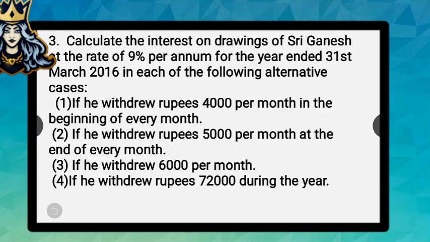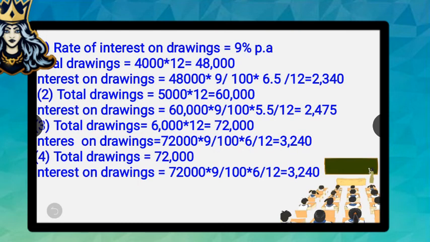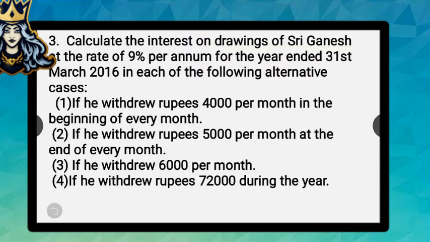If he withdrew 6,000 per month. So there's a small difference in these total drawings. 6,000 into 12, which is 72,000, is his total drawings. Look, a small difference is here. The rate is given and the amount, his total drawings, we have calculated also.